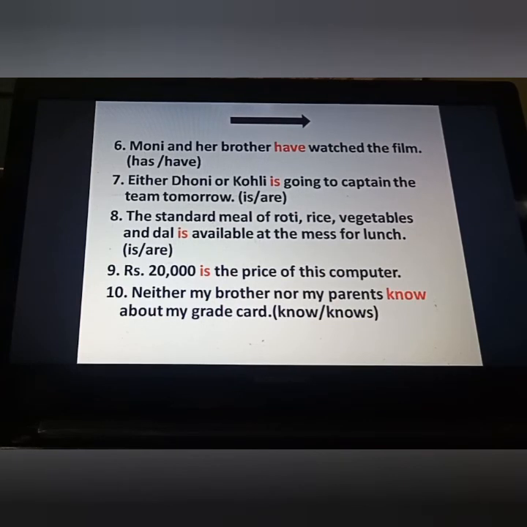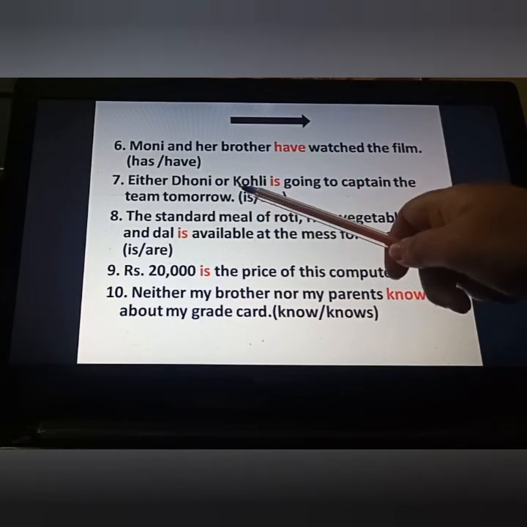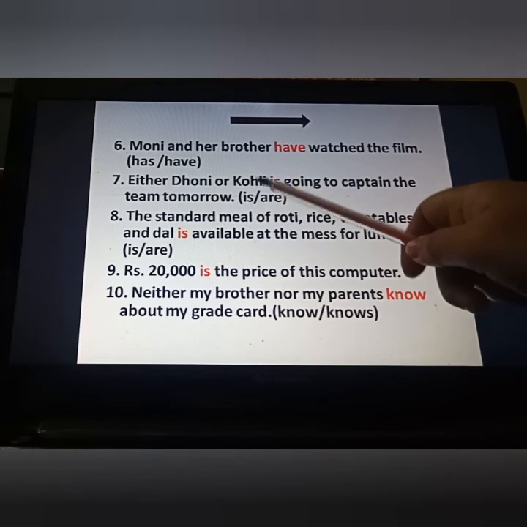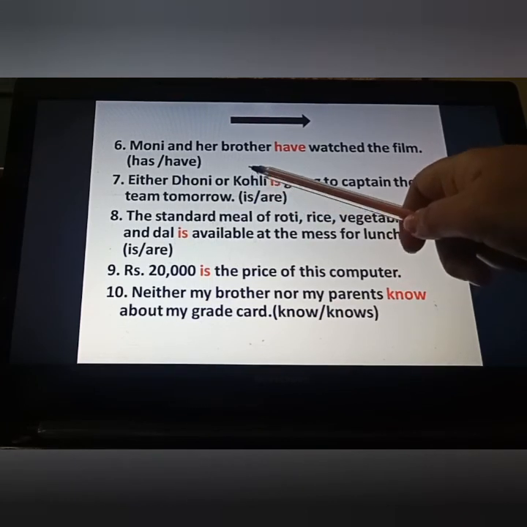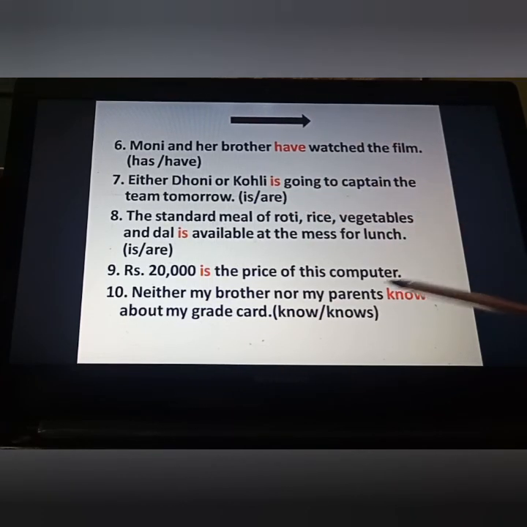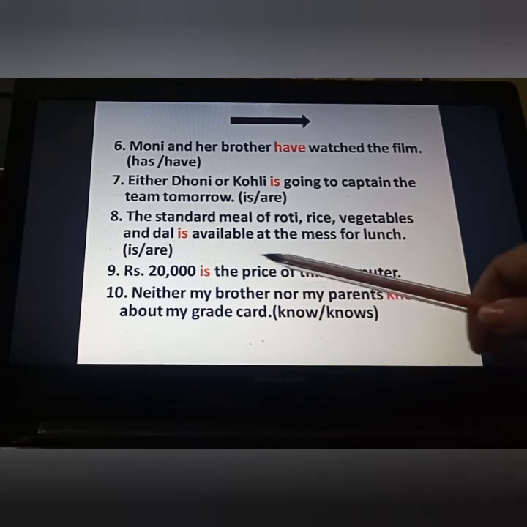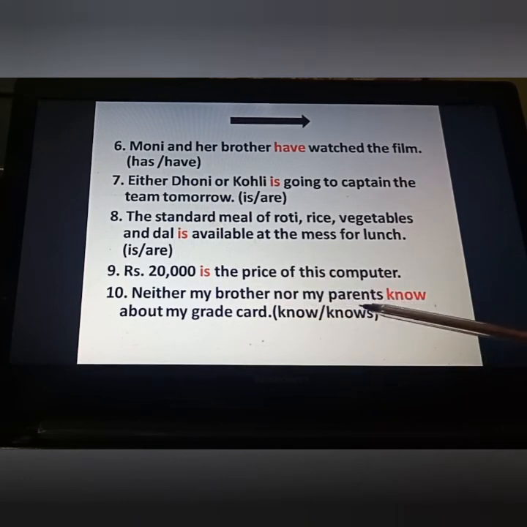Last sentence: neither my brother nor my parents know about my grade card. Again the same rule. In this, both were singular and even nearby the blank, whatever noun is given, accordingly you have to put the verb. Here, my parents, this is what? Plural, so we have to put a plural verb here, that is verb first form. Fine. So, neither my brother nor my parents know about my grade card.